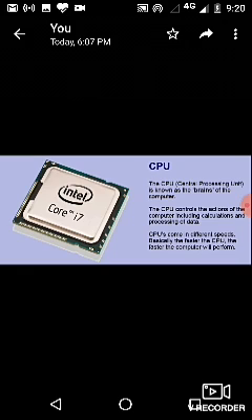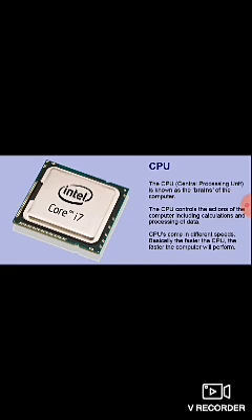The speed of a CPU is measured in megahertz or gigahertz. I repeat, the speed of a CPU is measured in megahertz or gigahertz. And the faster the speed of a CPU, the faster the computer will operate. CPUs come in different speeds, and the speed of CPUs is increasing day by day. The more the speed of a CPU, the faster your computer will perform.